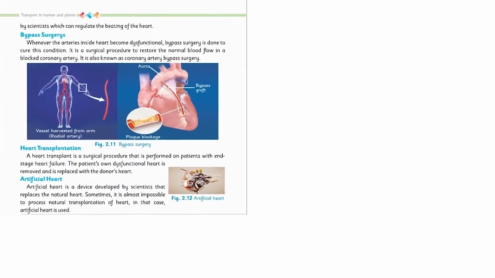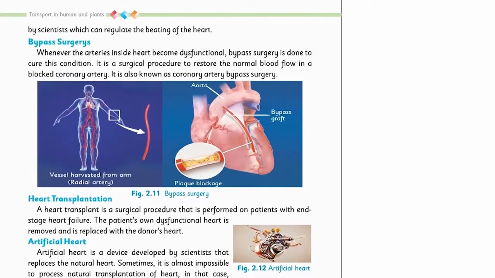The other technology to cure dysfunctional or blocked blood vessels, especially the coronary blood vessels, is bypass surgery. Coronary means directly related to the heart. Whenever the arteries inside the heart become dysfunctional due to any reason or the deposition of cholesterol, bypass surgery is done to cure this situation.